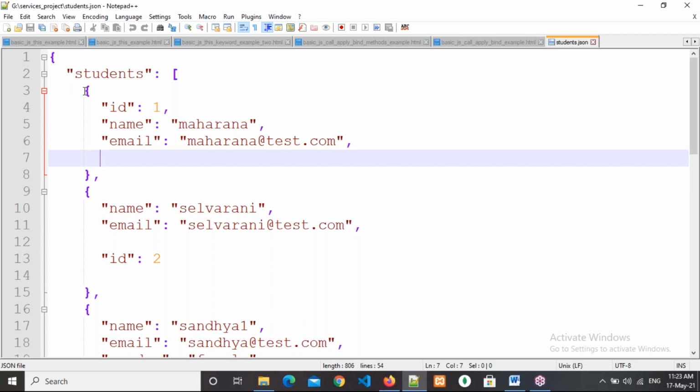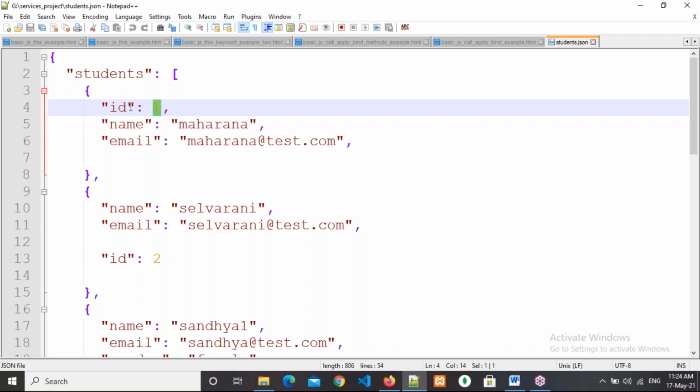Okay, right. So we will store our data in the form of JSON objects. If you don't know what JSON objects are, no need to worry. I will discuss it when the classes start. Now we will store the data in the form of objects. So how do we write JSON objects? In curly braces we should write, and an object is nothing but a pair of key and value. So here a colon is mandatory. The left side of this colon is called the key, and the key should have double quotations because this is a JSON object. The right side of this colon is called the value.